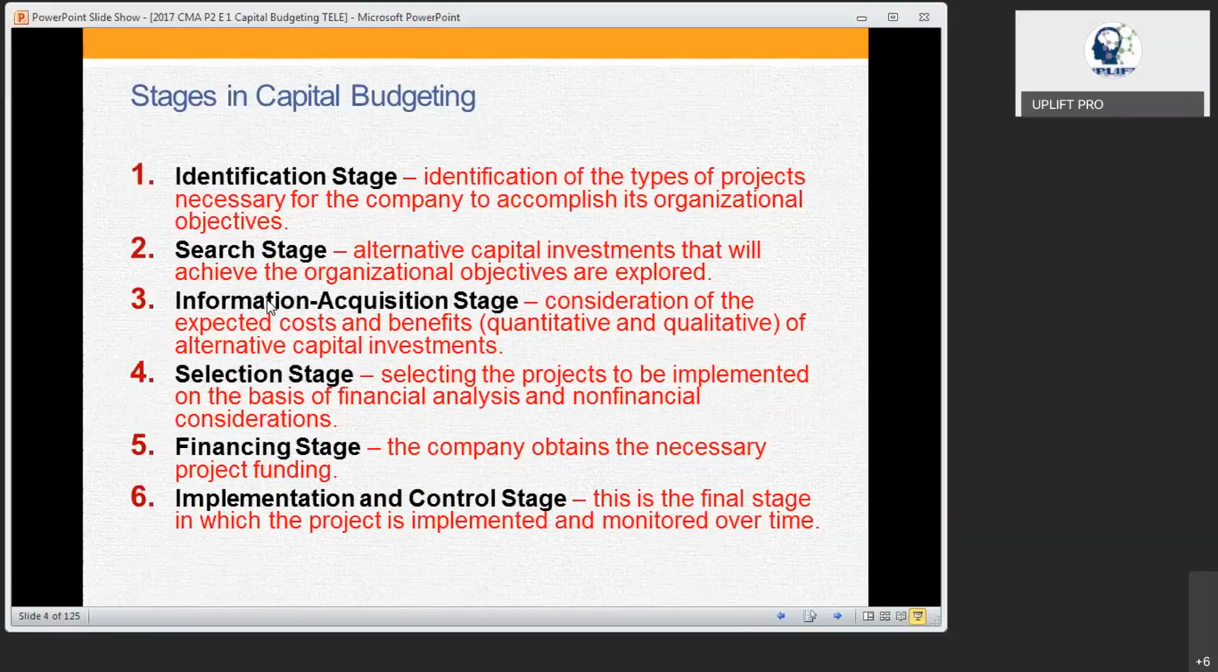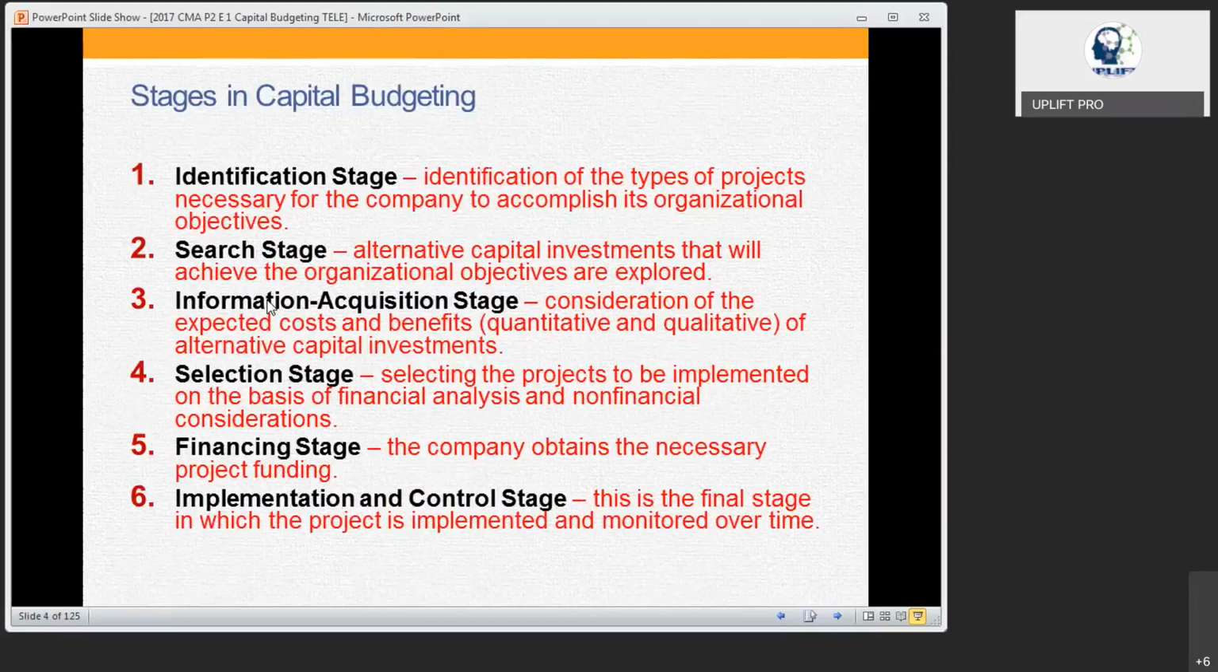You may be studying variance analysis. We'll be studying variance analysis in paper 1. So we do the analysis: what the budget was and what the actual is, where we vary, and how we correct it. Those things are going to be in the control stage. So in the case of capital budgeting, there are 6 main stages.